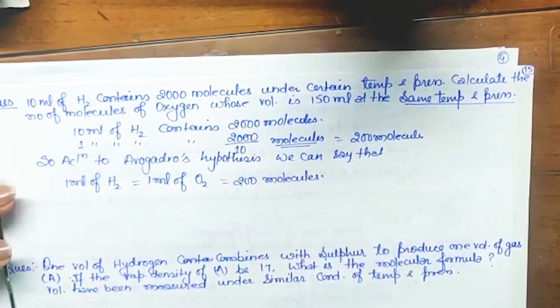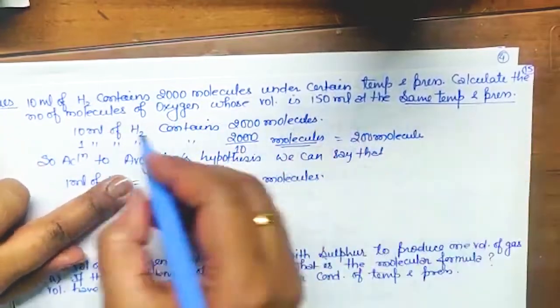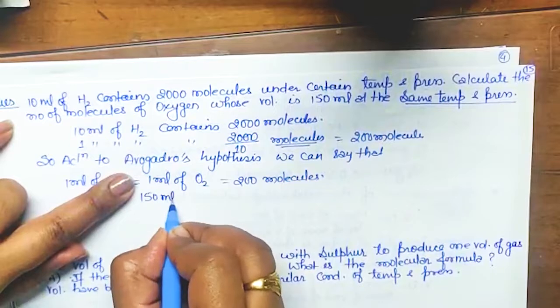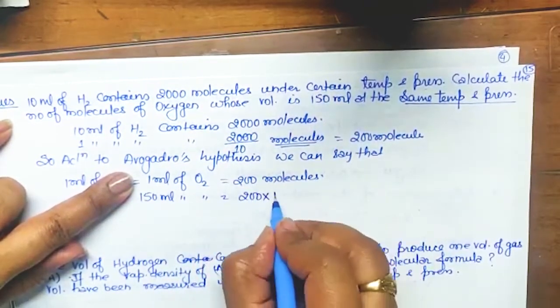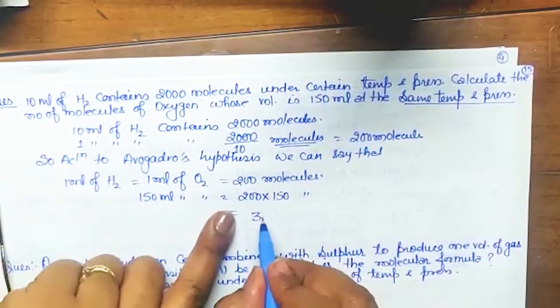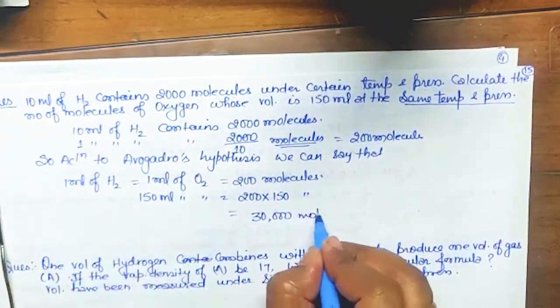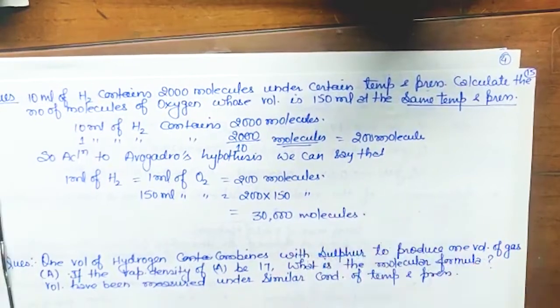Yes. So if you got 1 ml of O2 this much, how much volume is given? 150 ml. So 150 ml of O2 will have 200 into 150 molecules, that is 30,000 molecules. Clear or not? Try to understand this thing, okay?